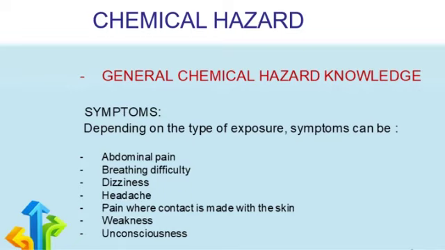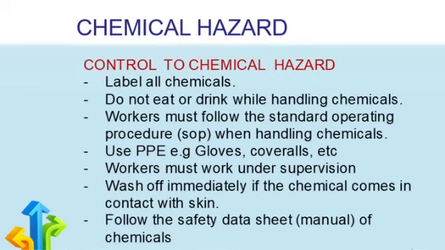For example, the part of the skin that the hazard or the chemical touches can become painful and inflamed, weakness, and even unconsciousness, depending on the effect of the chemical on the body system.